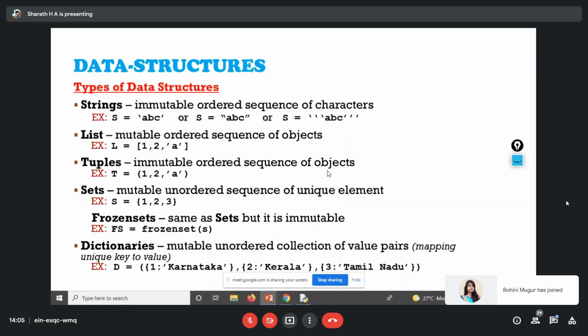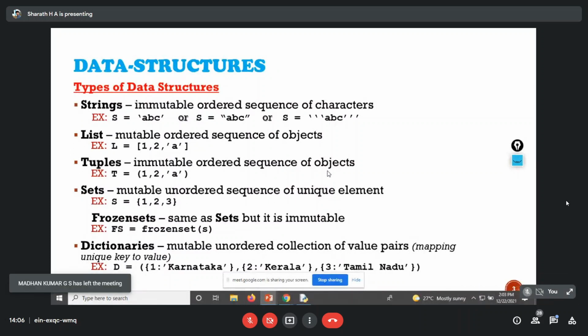Here are the types of data structures. First one is strings. It's an immutable ordered sequence of characters, which means we can store only characters in this data type. Next one is list. It's a mutable ordered sequence of objects.